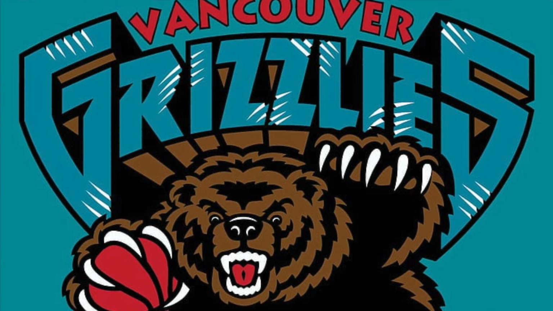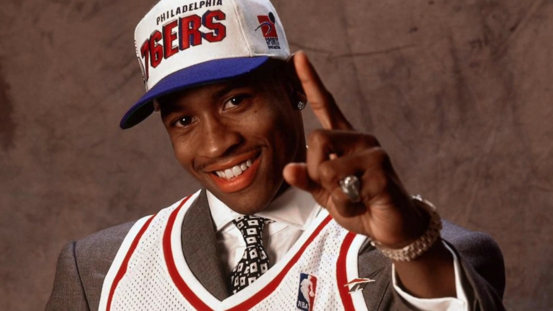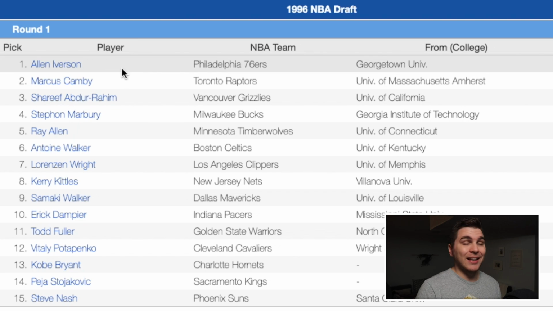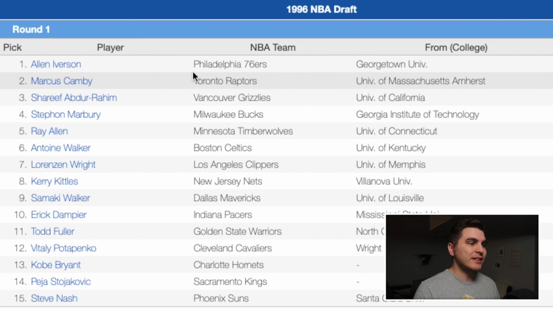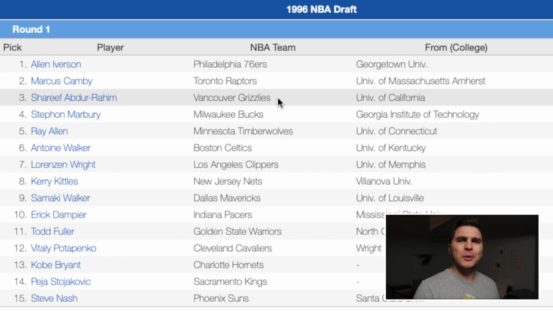At number 3, he fell 2 spots in the draft to the Vancouver Grizzlies, my hometown. I'm sending the answer, Allen Iverson. Now again, some people might be saying AI should have been second behind Kobe. He's not falling very far. I don't know if he would have come to play in Vancouver. A lot of people rejected us.